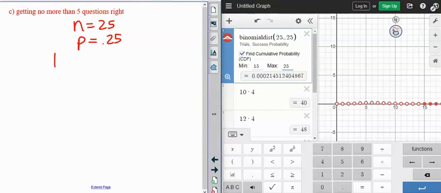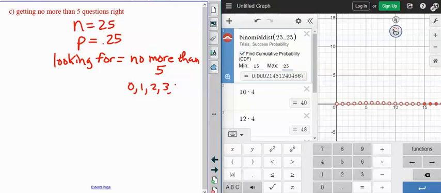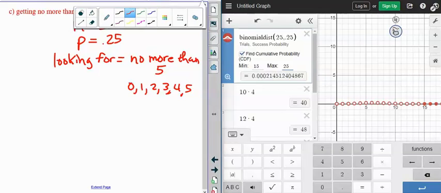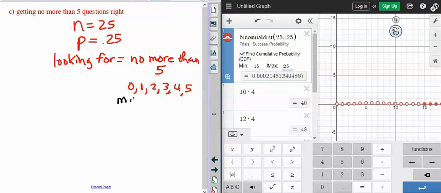So what we're looking for, we say no more than 5. If we say no more than 5, that means 0, 1, 2, 3, 4, and 5. So no more than 5 means we have a min of 0, a max of 5.